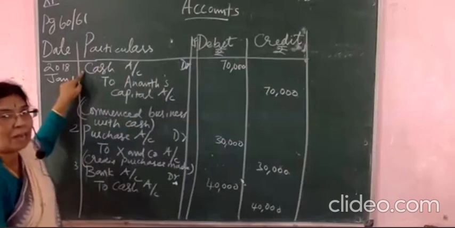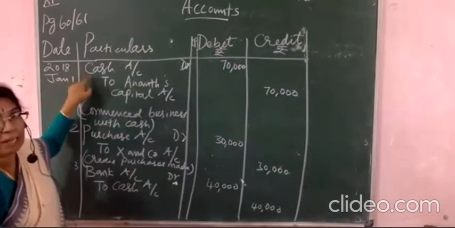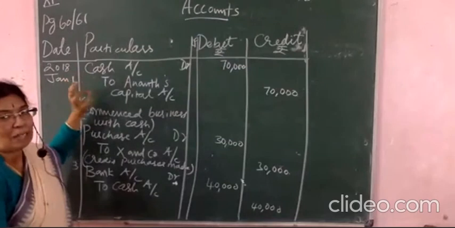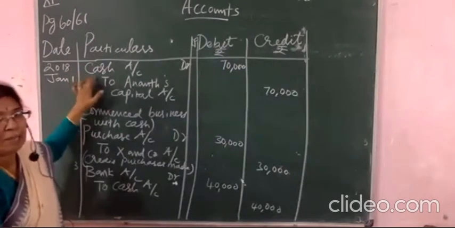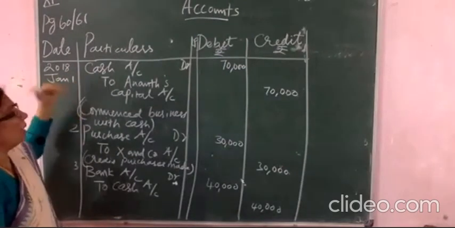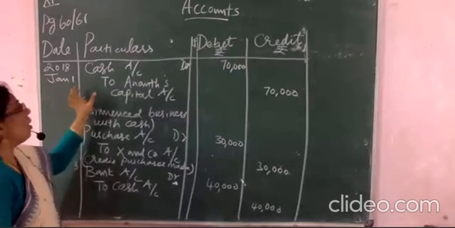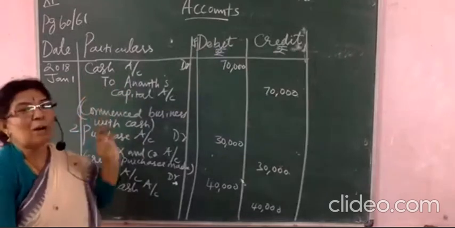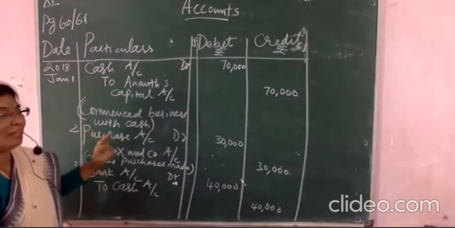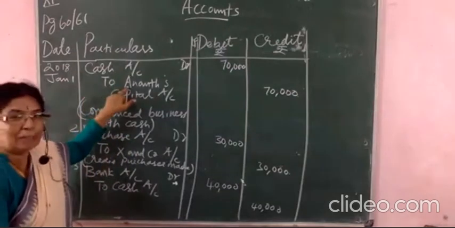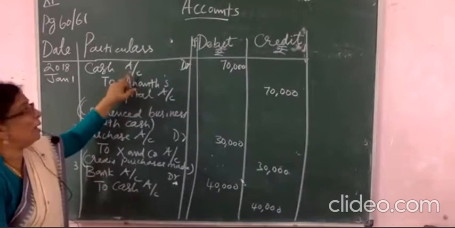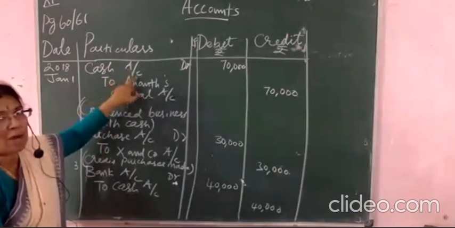Start with the line. I told you, when you start writing the entry, a capital letter should be there. Then on the second line, you leave space and write To, with T also capital. Whenever you write the name of the person, you must write with a capital letter only. Then A/c, account: A should be capital and small c.